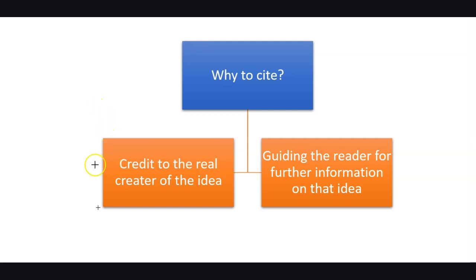First objective is to give credit to the real creator of the idea you are using in your report. And the second objective is to guide the reader that he can obtain the detailed information on that topic from the referred article. While writing a report, a researcher has to frequently cite the research articles published in journals.